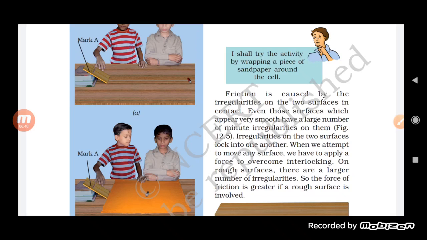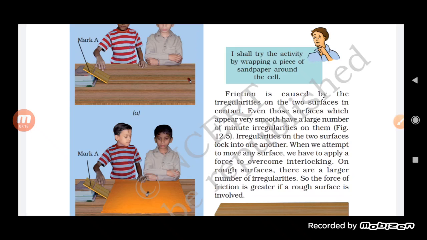It will be in close contact with each other. But when the two surfaces have fewer irregularities, the surface is smooth, then obviously the force of friction will apply there less. Now sometimes, even a surface that appears very smooth has irregularities present in it. Although it varies with the surface, if the surface is quite rough, irregularities will be more. And if it is smooth, then a large number of minute irregularities will be there.